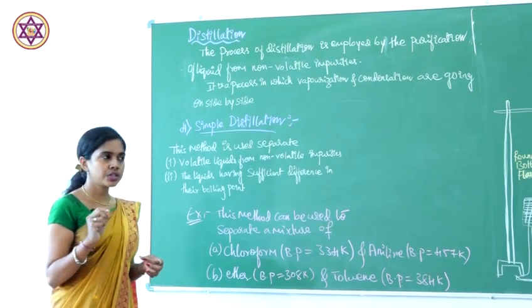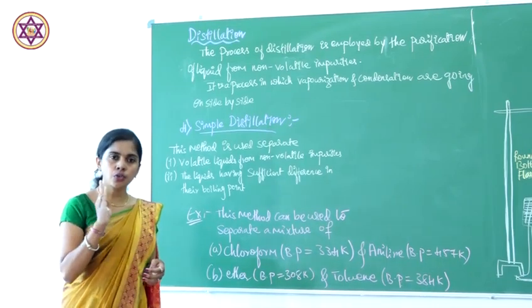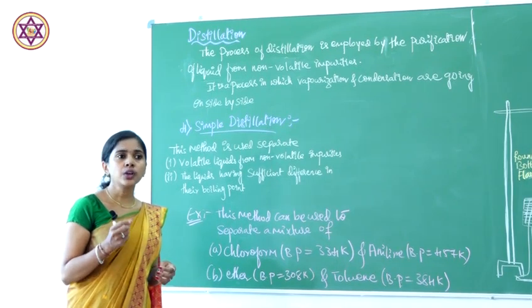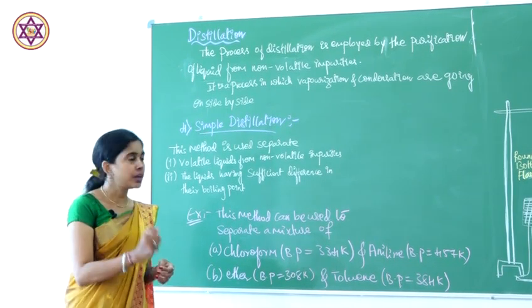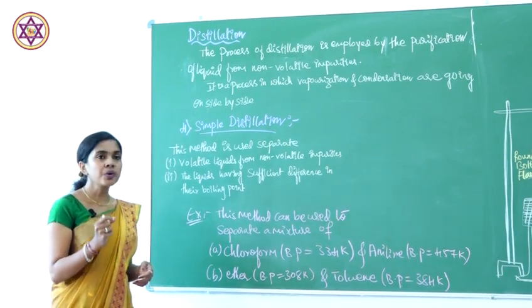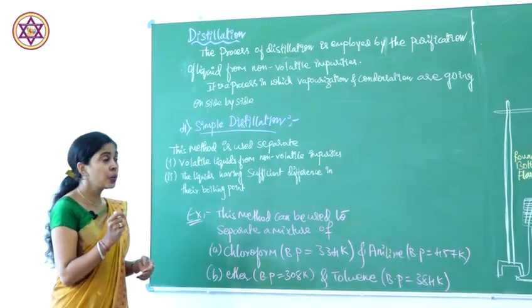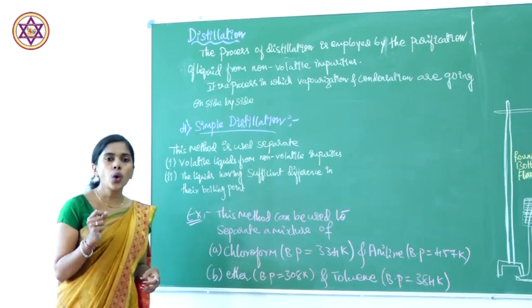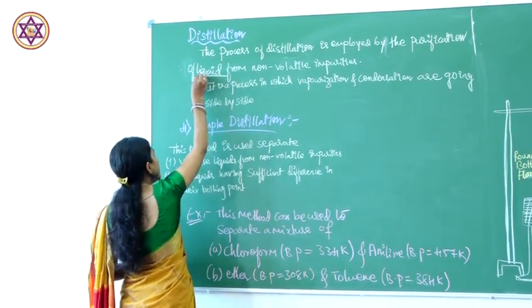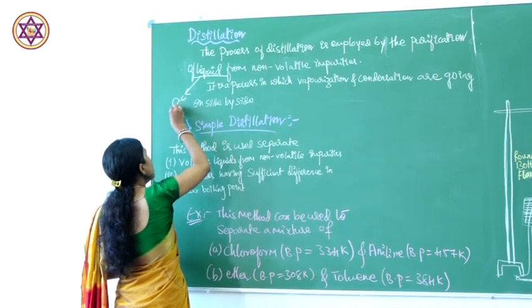Before going to the distillation methods, there are 4 types of distillation. First we have to know what distillation means. Distillation is the process employed for the purification of liquids from non-volatile impurities. Here the organic compound is in the liquid state.